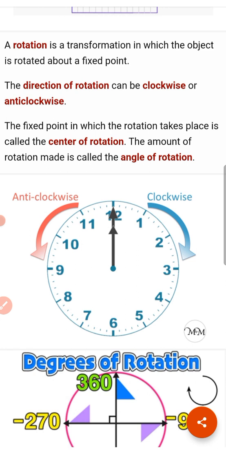In real life, children, we know that the earth rotates on its own axis, which is an example of rotation. Rotation is also an example of a transformation, but it is a circular motion, around a center or a fixed point. Earth rotates on its own axis. This is an example for a rotation.